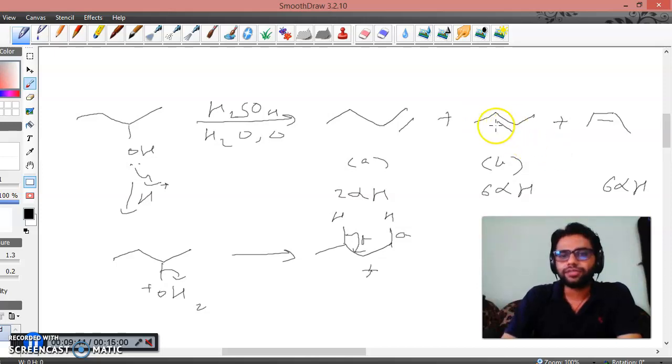As you all know, trans alkene is more stable than the cis alkene because in trans alkene there is even less steric hindrance. So we can say that the trans alkene in this reaction is the major product. The cis-alkene would be minor, and but-1-ene won't be formed, or it would be formed only in traces.